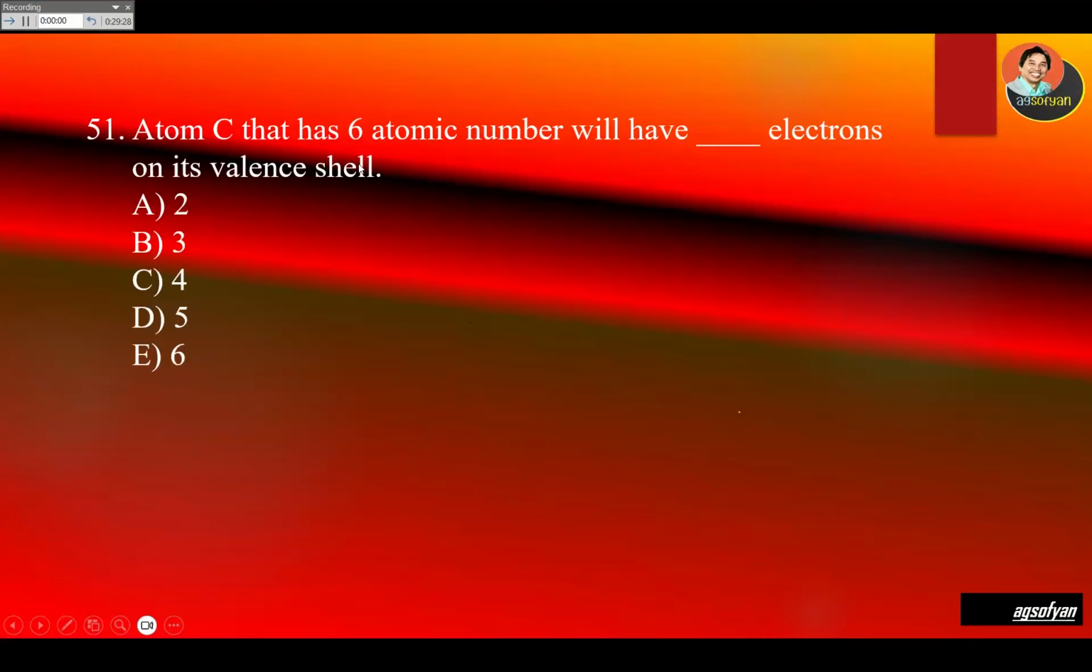Atom C or carbon that has 6 atomic number will have blank electrons in its valence shell. Remember, valence shell means the outermost electron shell. If it is carbon that has atomic number six, it means that it has six protons and six electrons. So what is the structure going to be? The first shell only carries a maximum of two electrons. Then the next shell will be four. That's it. So the valence shell will carry four electrons.